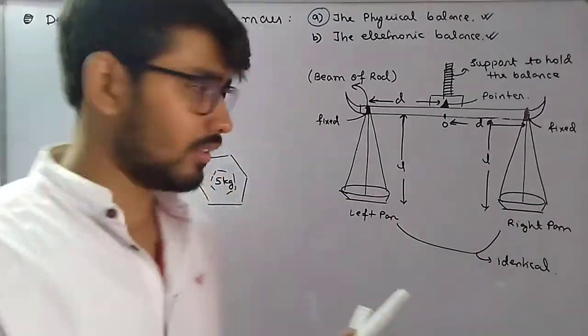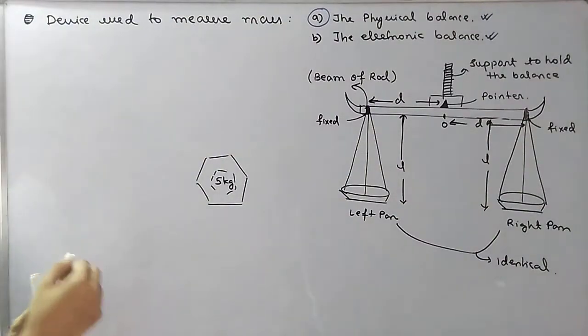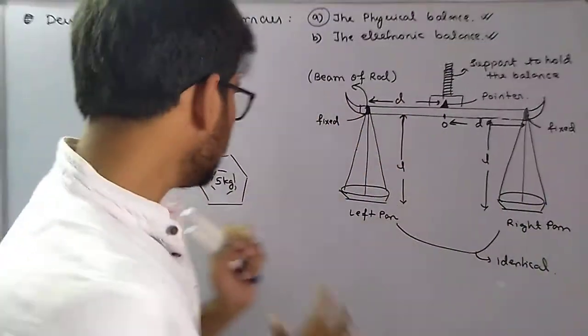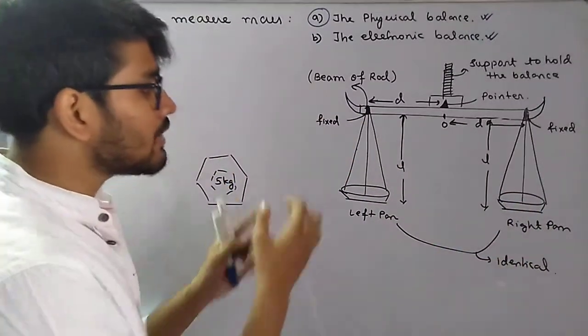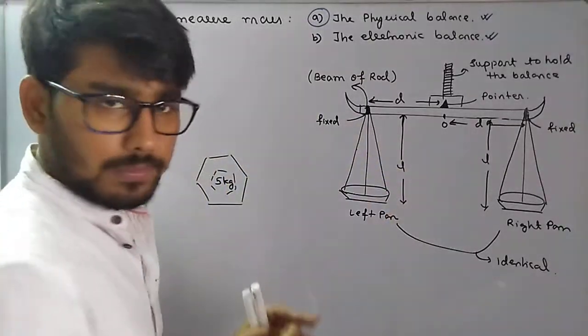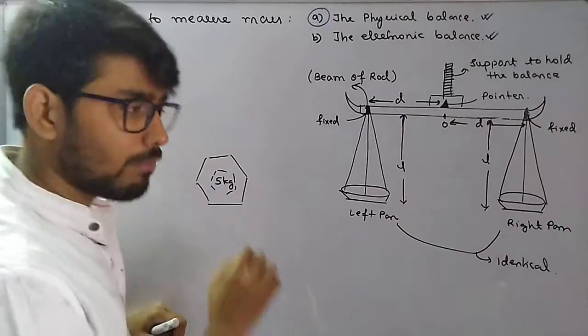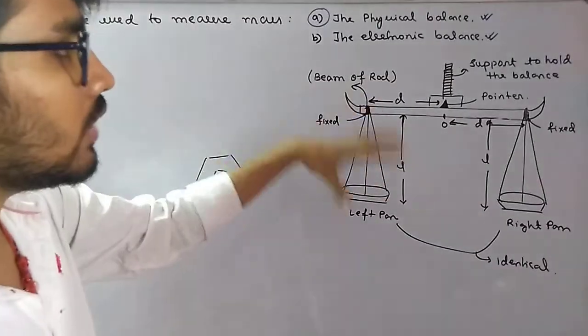Now what the grocer or the shopkeeper does is, he'll place this in one pan, and then he'll start putting mangoes in the other pan.